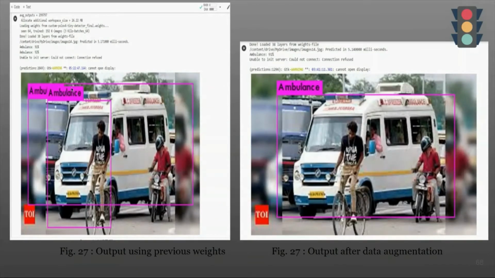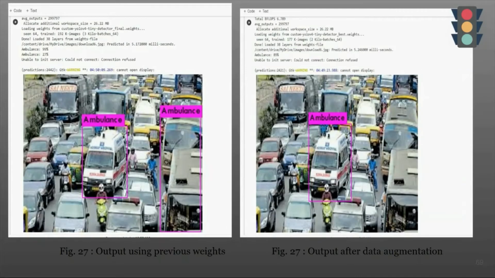Now in this image, as I mentioned earlier, the boundary boxes are overlapping with a confidence of over 90%. To overcome this, in the model obtained now, only one boundary box is found, with a confidence of 91%. In this next image, on the left hand side, two boundary boxes are found, one of an ambulance that is correct and another of an ambulance that is incorrect. In our model, after the accuracy of 95% that we have obtained, it predicts correctly and no other boundary box is formed. This boundary box is also of 89% confidence.